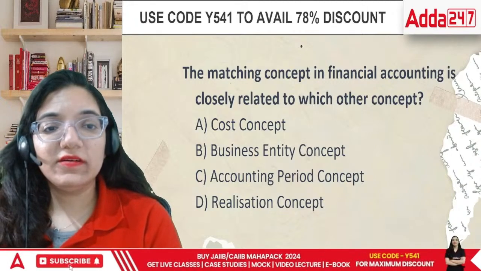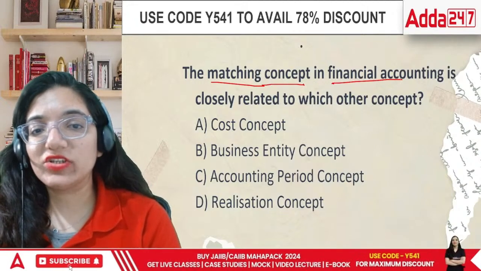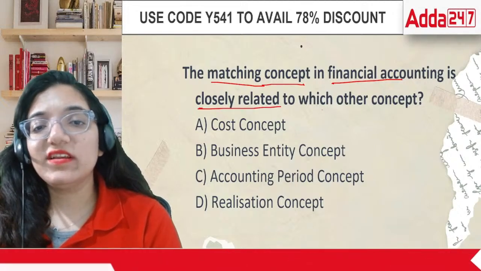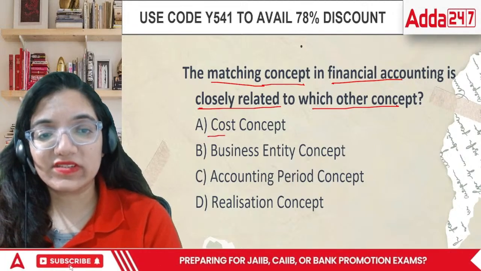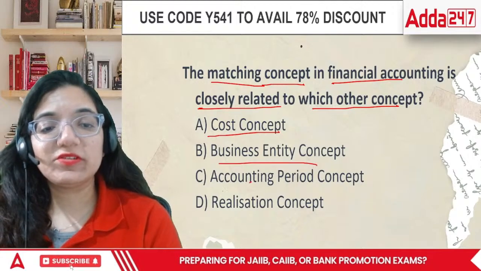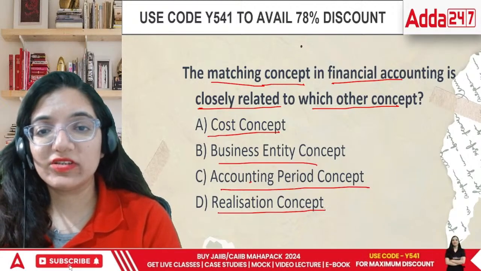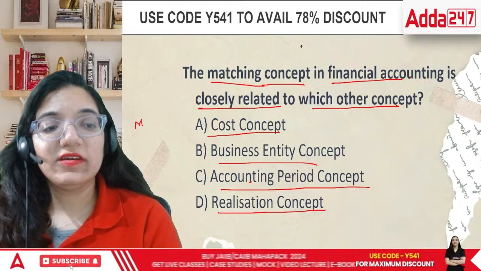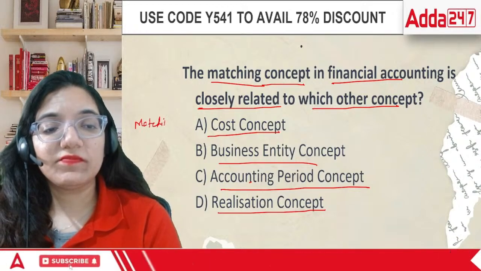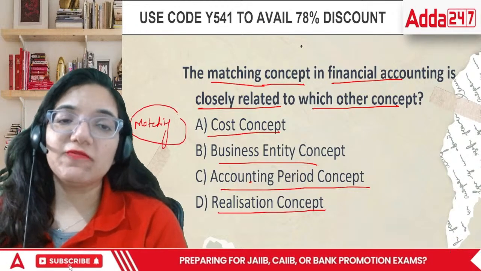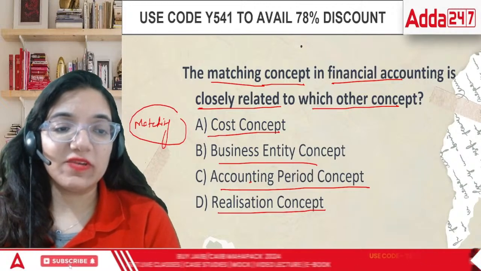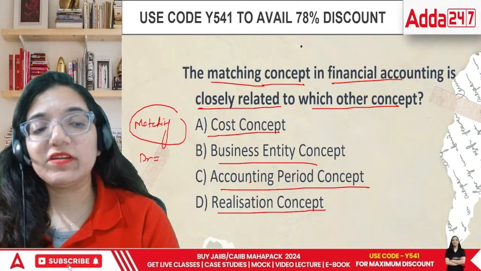Next point, the matching concept in financial accounting is closely related to which other concept? Cost concept, business entity concept, accounting period, or realization? Matching concept. But most of the people who are looking forward towards the matching concept, they normally tell me, okay, ma'am, this must be debit is equal to credit.